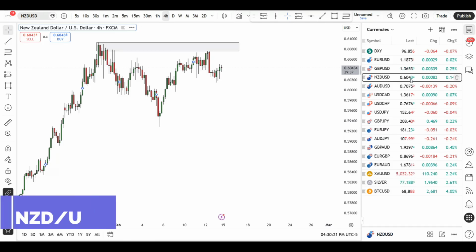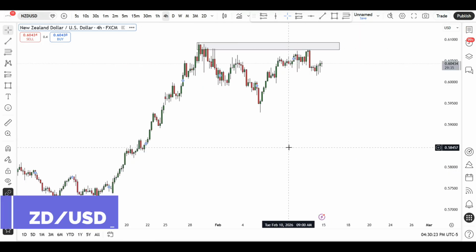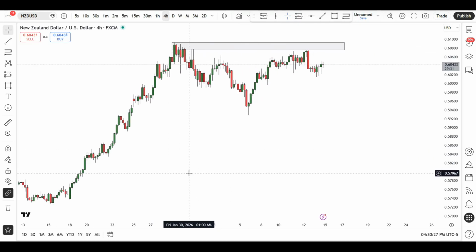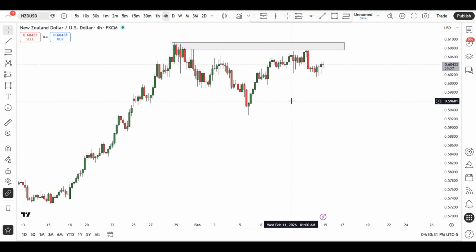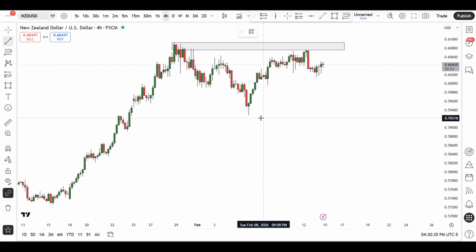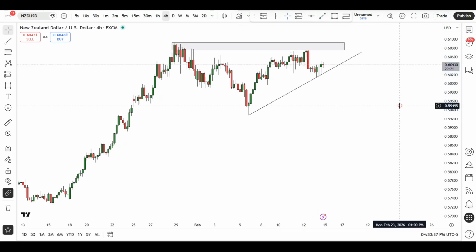Next up is going to be New Zealand dollar, US dollar. In all honesty, not much in this pair. The market has been in an uptrend, as you can see. This is the 4 hour time frame, but again, we have this area right here. It's almost like this market is now in some form of consolidation, most likely going to end up maybe like a triangular consolidation, maybe something of this nature.